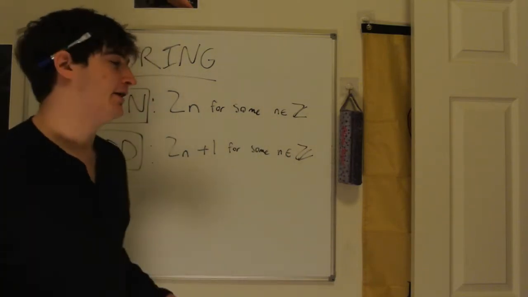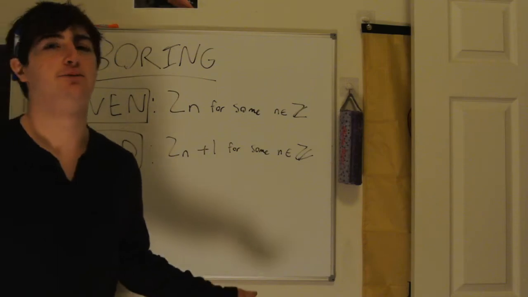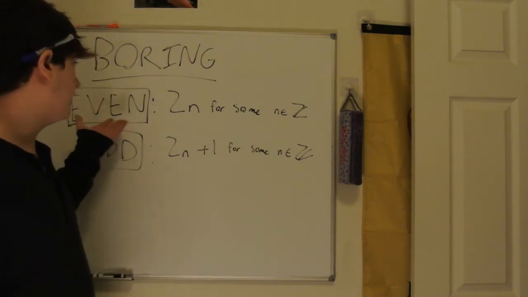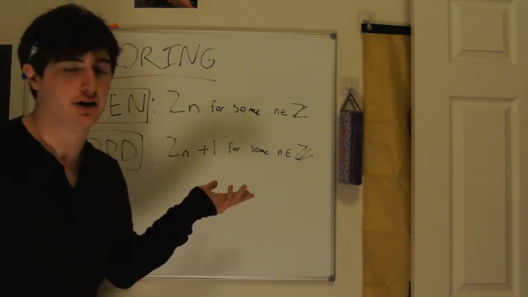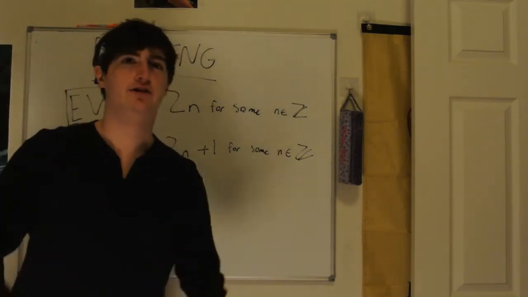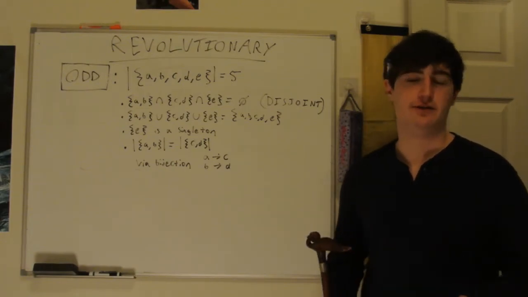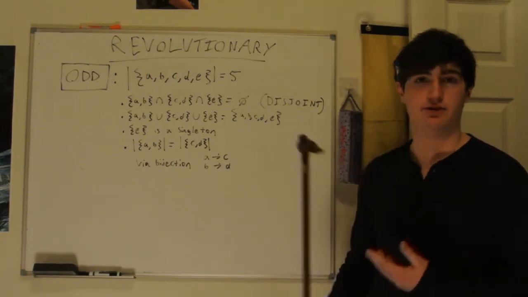I'm a lunatic. Because we all know that these boring old number theory definitions couldn't possibly be applied to infinite numbers. Even is just 2 times n for some integer n. Odd is just 2n plus 1 for some integer n. Let's make new ones. So I don't really have time to go over the definition that I've constructed for even, but it's pretty easy to extrapolate. Right now I'm just going to talk about odd.